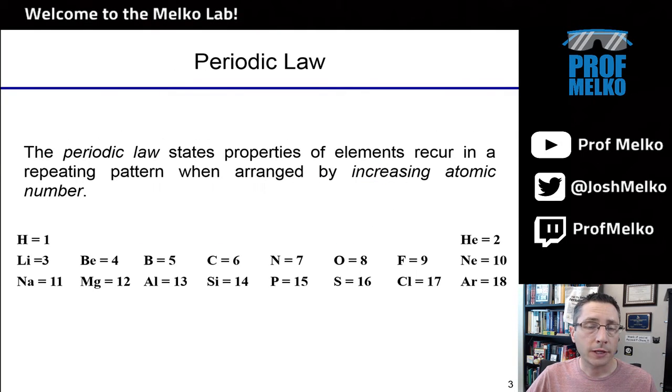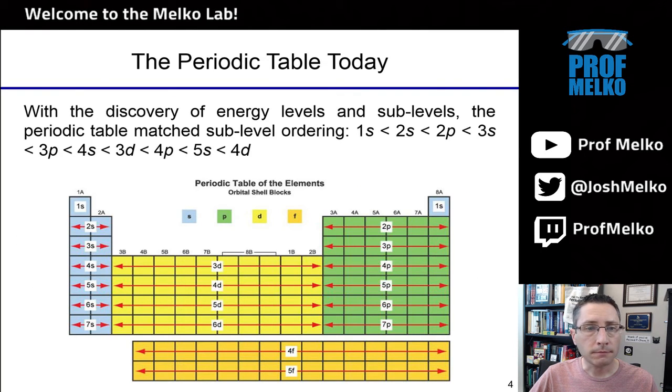Now, it turns out organizing these elements by atomic mass is not quite correct. You want to do it by increasing atomic number. And this was done by Moseley, who doesn't get nearly enough credit, but he was the one that sort of took these cards laid out in a table and slightly reshuffled them, organizing them by atomic number. When you do this, it really then locks in all these patterns of chemical reactivity and other properties that are useful to chemists. So instead of just the total mass, it's just the total number of protons. And so the periodic table today is organized in this fashion, increasing atomic number.